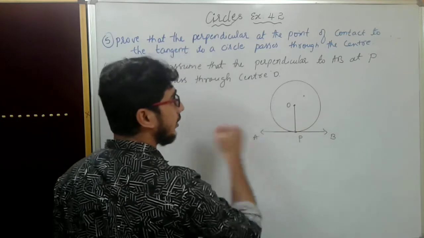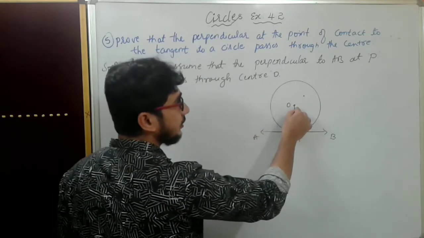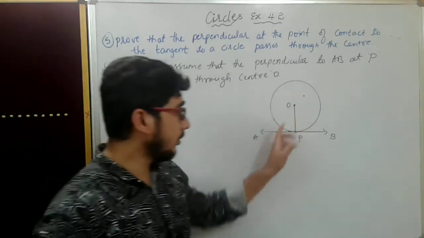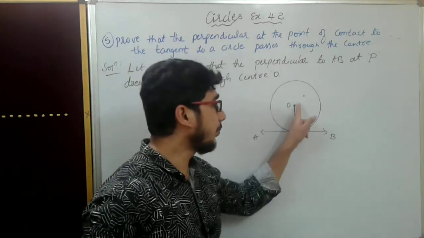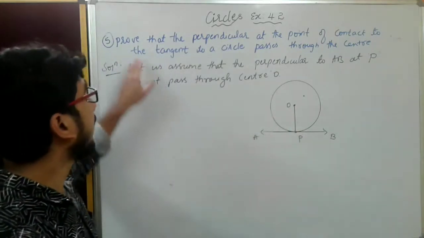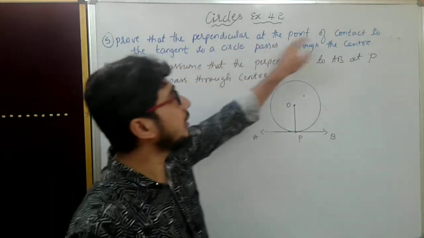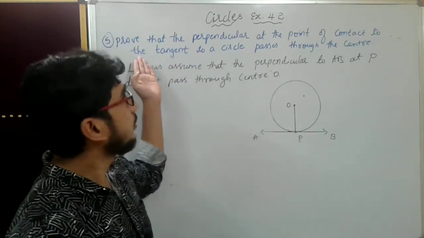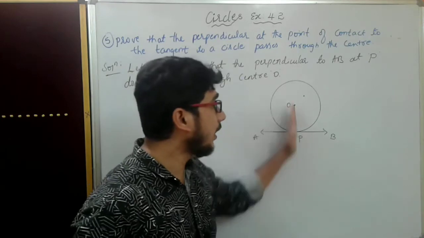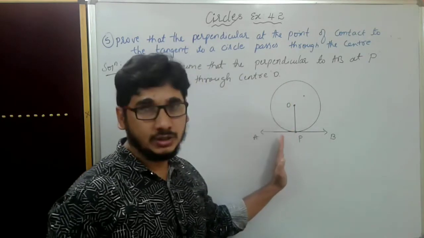We have to show that for the tangent, the perpendicular line at the point of contact passes through the center of the circle.